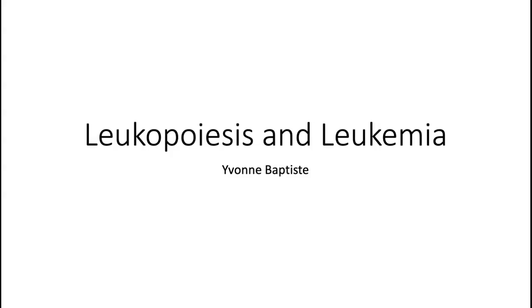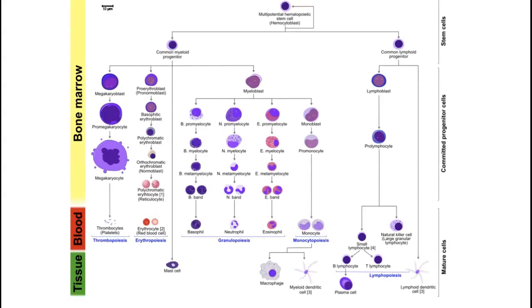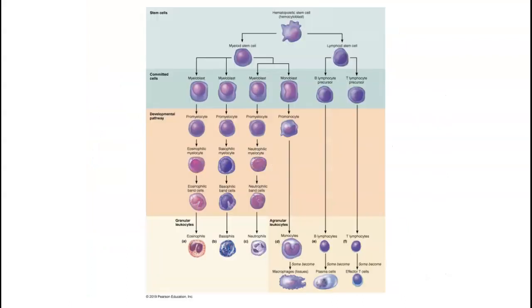Let's talk about leukopoiesis, or white blood cell production. Leukopoiesis is one portion of hematopoiesis. Hematopoiesis being just blood cell production in general, leukopoiesis being white blood cell production.